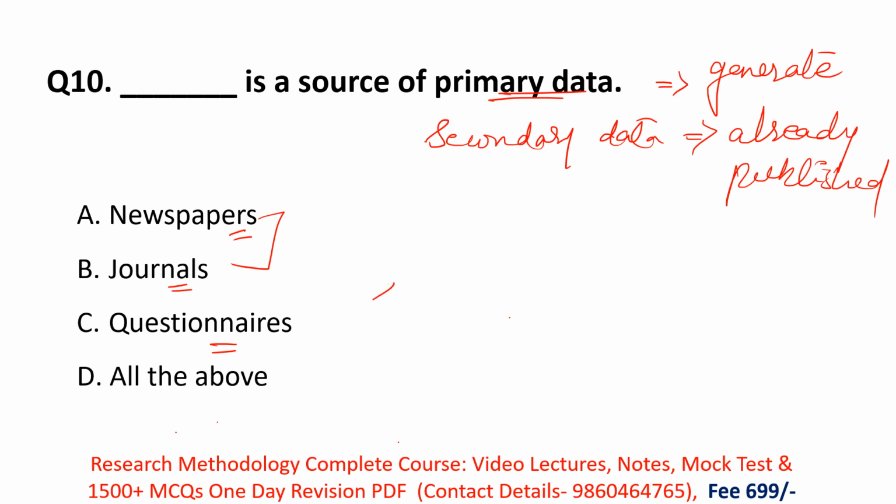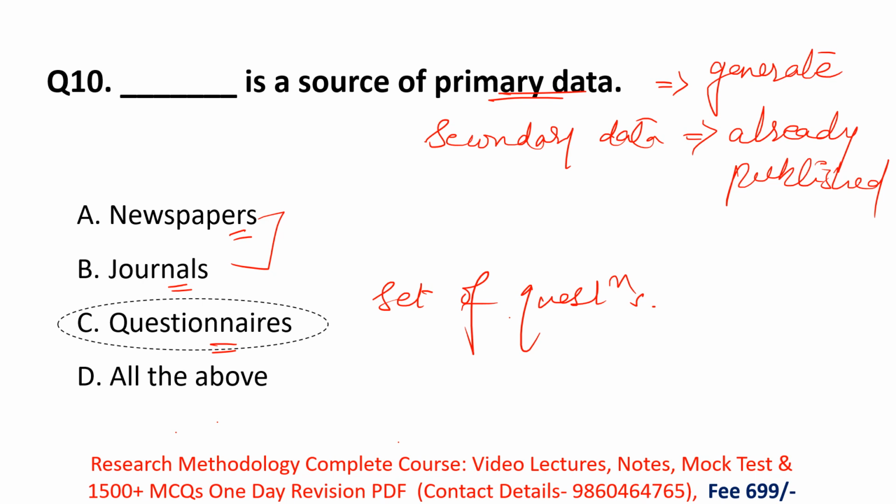But questionnaires mean a set of questions. While doing surveys, the researcher gives respondents a set of questions and asks them to fill it in, and through that the researcher generates data. So here the questionnaire is a primary source of data.